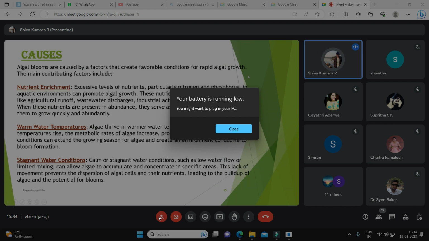What causes algal blooms? These are caused majorly by human activities where we are less concerned about our environment. The first is nutrient enrichment. As I told you earlier, when freshwater bodies are present nearby industries or fields, the excess fertilizers used in the fields and the various chemicals used in the industries will be directly released into the water bodies, where they are enriched with nutrients. These are utilized by the algal blooms and cause further development of the algal blooms, causing a negative impact on the aquatic bodies.